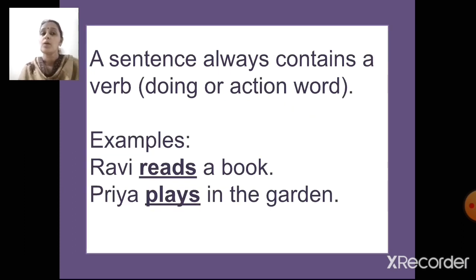A sentence always contains a verb, a doing word or an action word. Yes, we cannot write a sentence without a verb. A sentence will always have a verb. Ravi reads a book. So what is the action word here? Reads. Priya plays in the garden. So plays is the action word here. So every sentence will have a verb in it. A verb is a doing word or an action word.